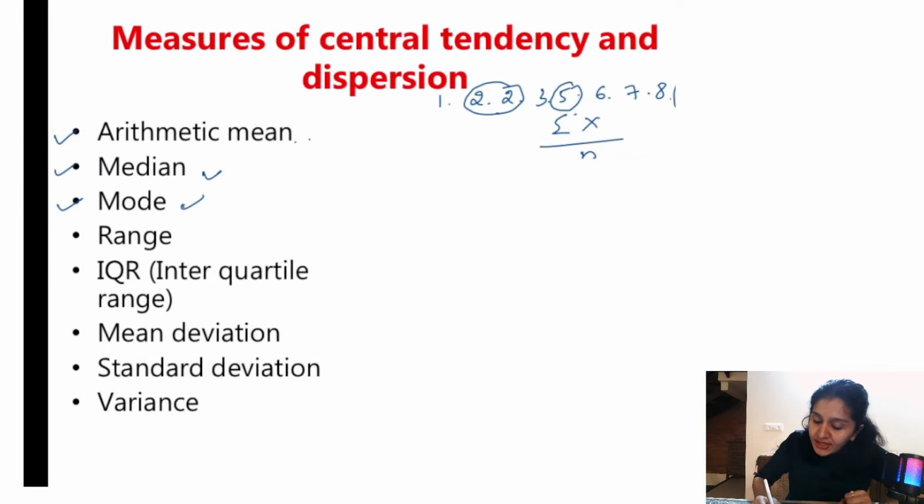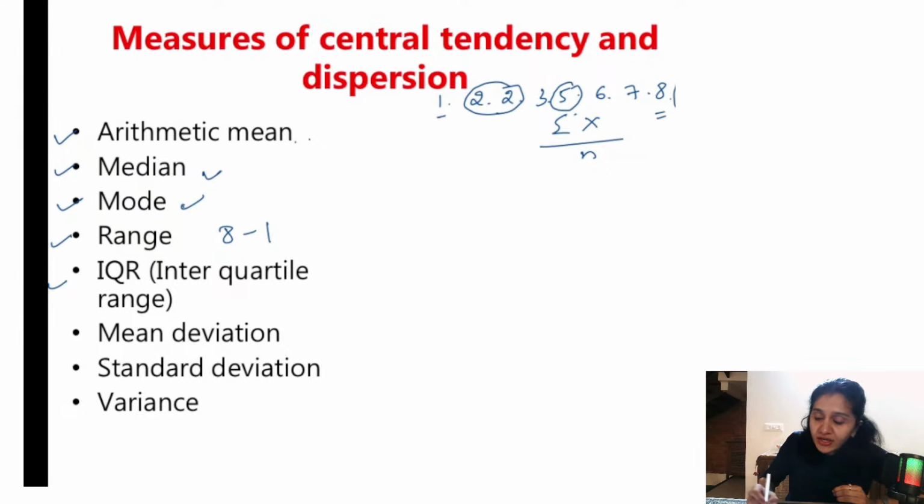So next thing is range. So what is range? Highest value minus lowest value. Let us forget 100 now. What is the highest value? 8 minus 1. So that is range. Okay, if there is 100 in the question, you need to include 100 also. Now just for explaining purposes I have not included it.